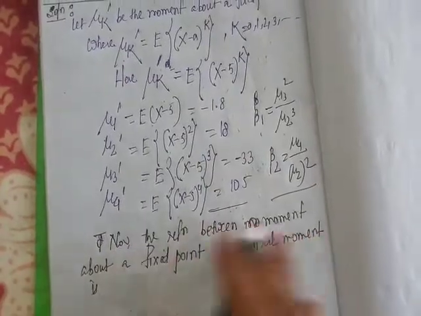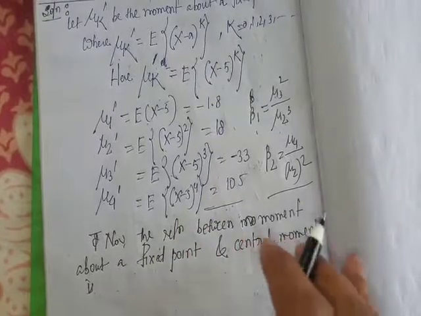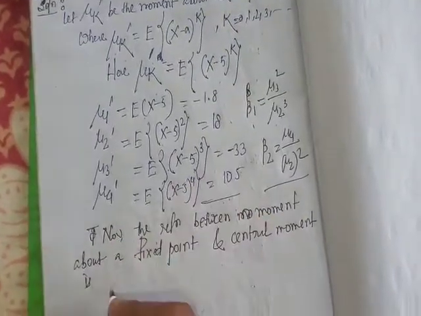The relation between the central moments and the moments about a fixed point is given by: